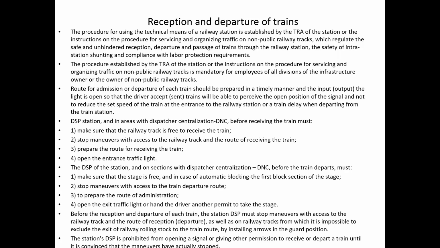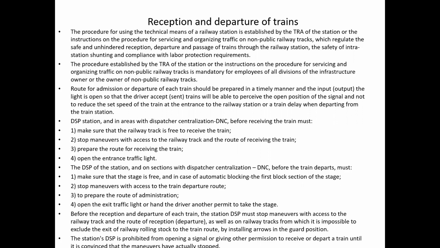tracks. The route for admission or departure of each train should be prepared in a timely manner, and the entrance light opened so that the driver will be able to perceive the open position of the signal and not reduce the set speed of the train at the entrance to the railway station or delay the train when departing from the station.